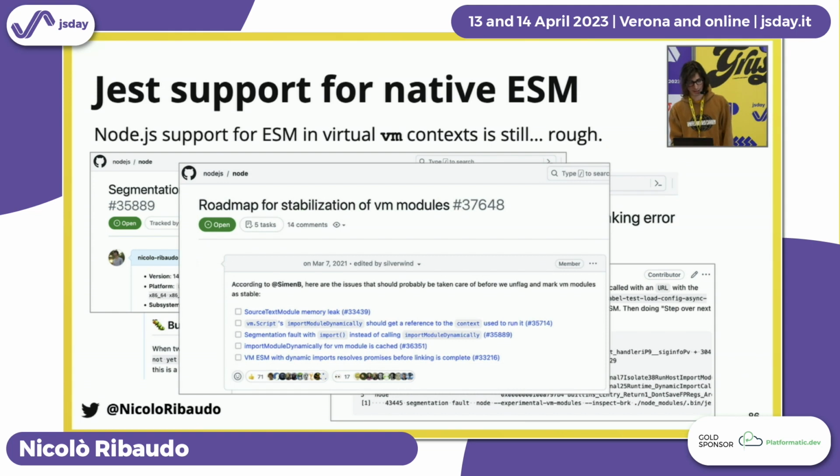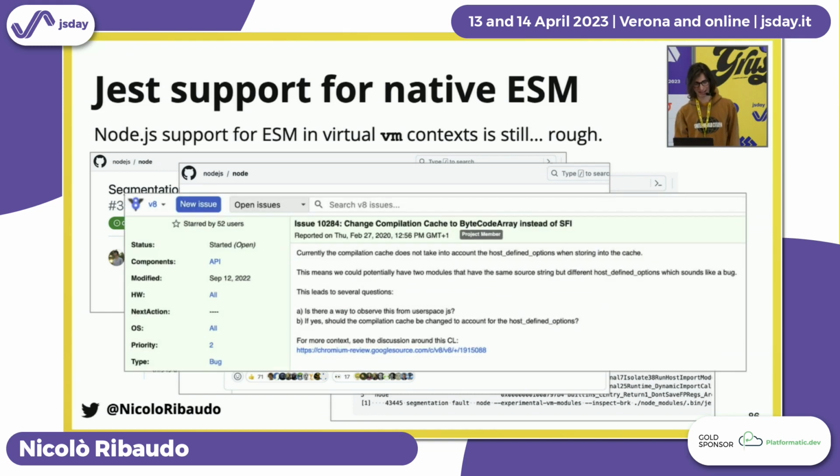read. And Node is actually working on stabilizing ESM support in VM modules, except that you can see there are still different missing checkboxes. Someone else reported these issues to V8 and they're still not fixed. So before being able to use native ES modules in Jest, it will take a long time. The road ahead is still long. Many people should help with this.